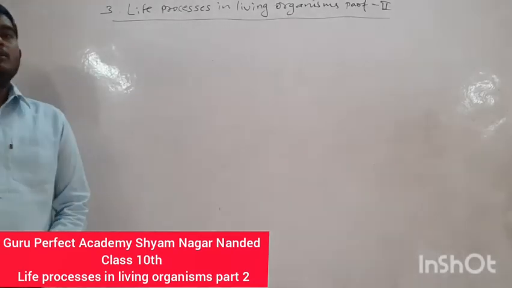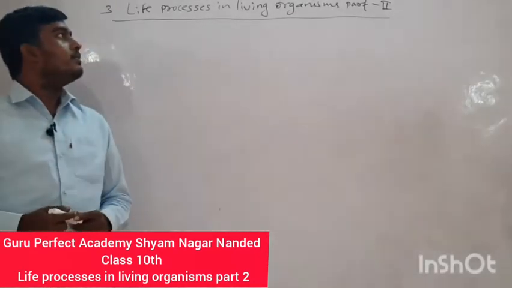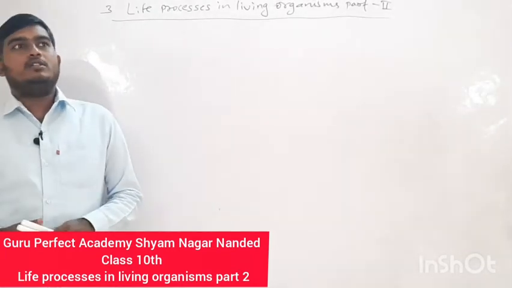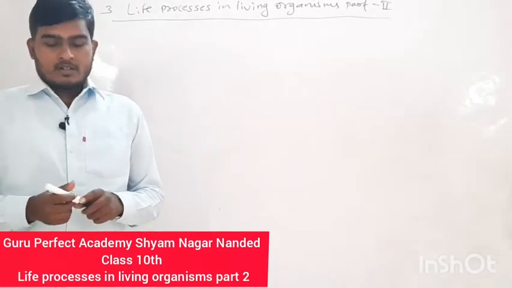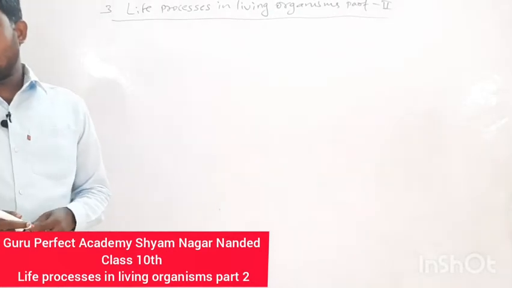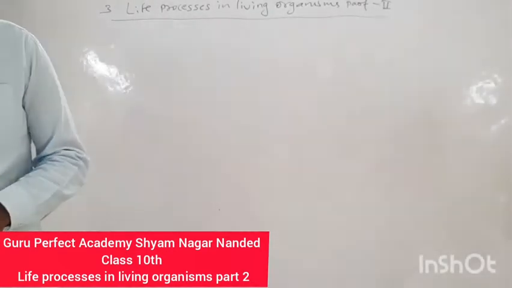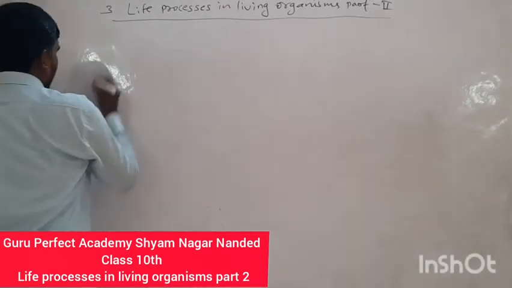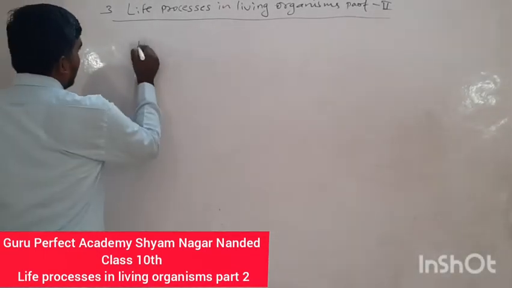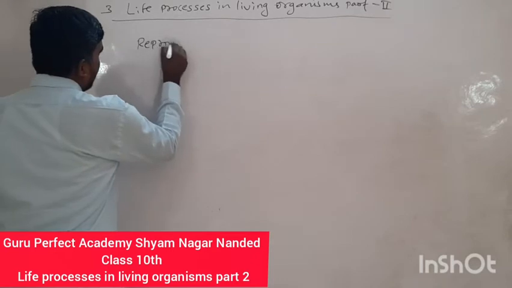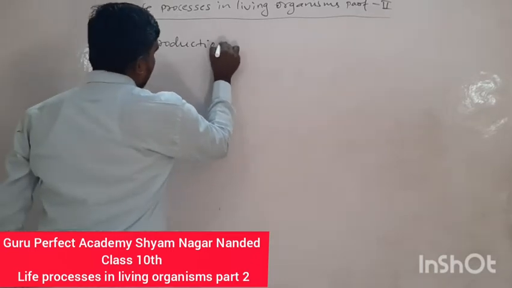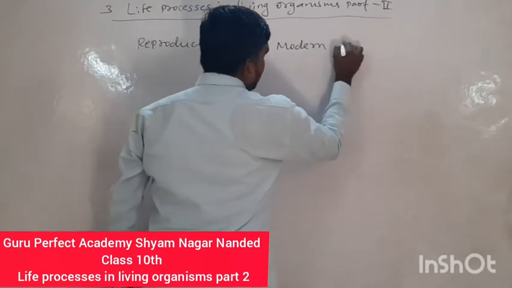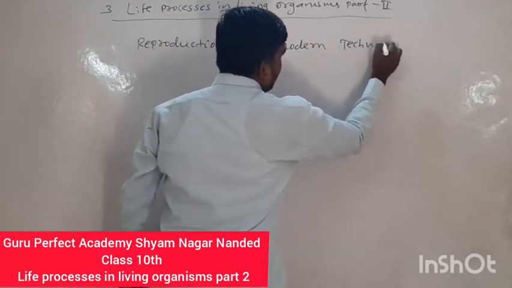We are discussing life processes in living organisms, part two. We have already discussed human reproduction. Now we move towards our next point, that is reproduction and modern technology.